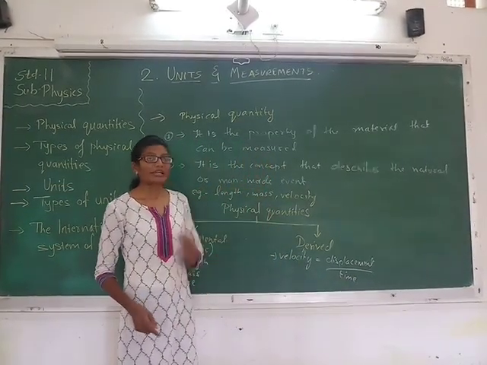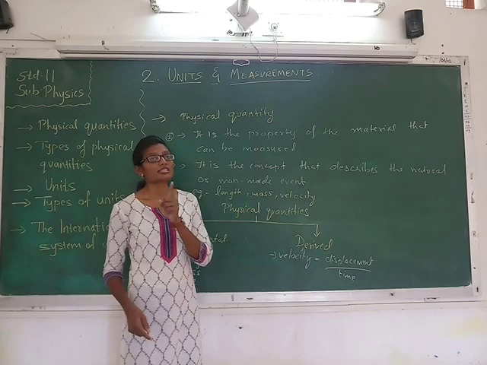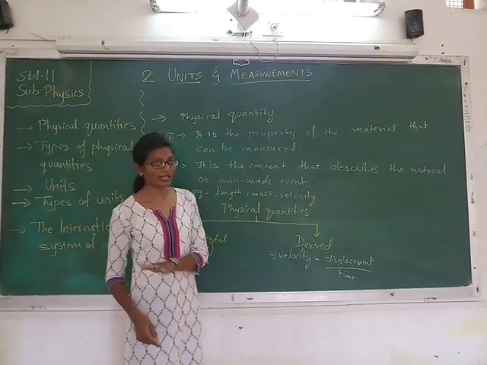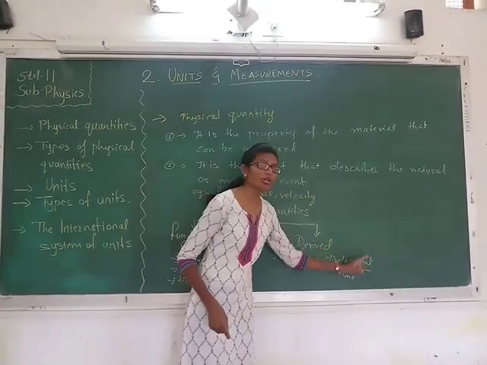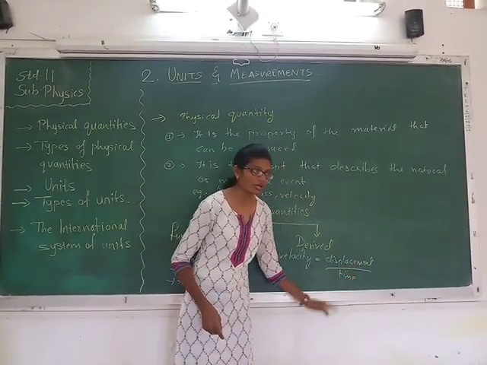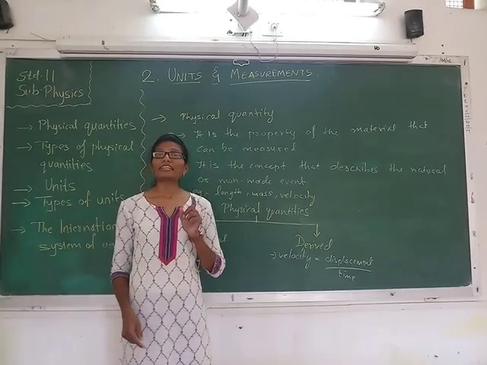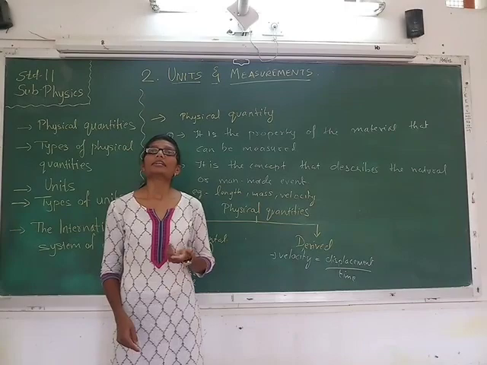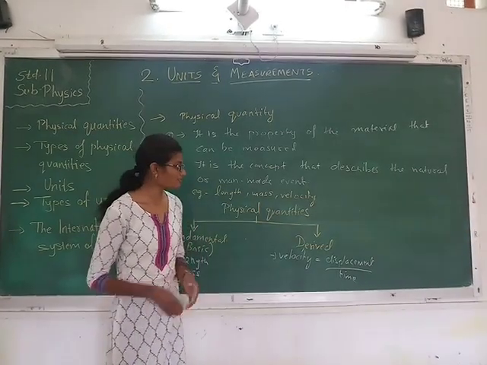So again, a derived physical quantity is a physical quantity that is derived from other physical quantities, and here it is derived from two other physical quantities, that is the length and the time. And we can also say that the combination of fundamental physical quantities is called derived physical quantities.